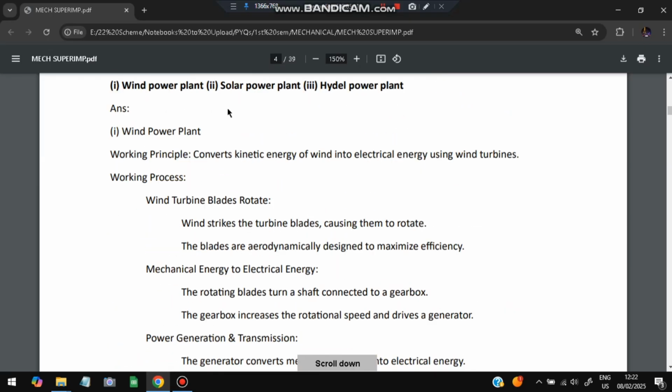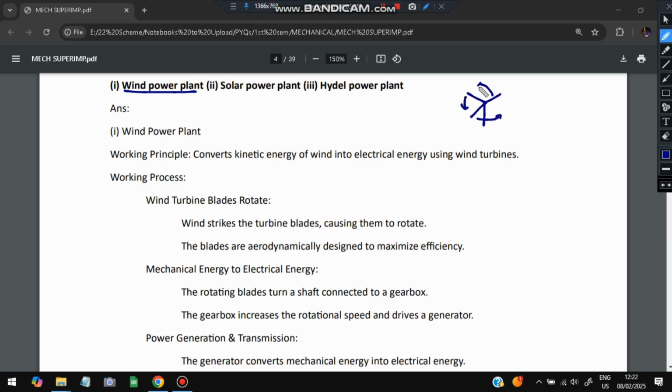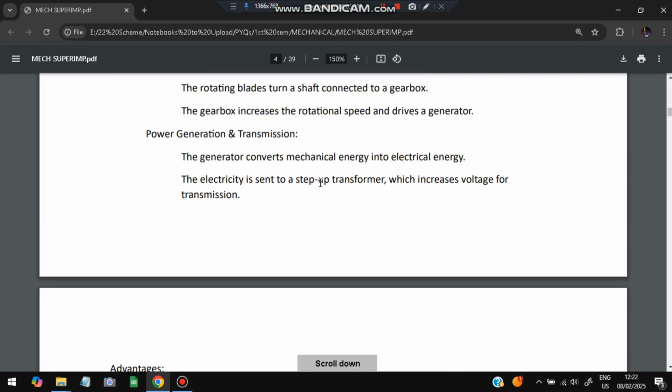Next is explain the working of wind power plant, solar power plant, and Hydel power plant. Let's have a look at the first one, which is the wind power plant. It converts the kinetic energy of the wind to electrical energy. So the wind power plant will be like this. When the air comes, the blades get rotated, and when they rotate, electricity can be generated. So it converts the kinetic energy of these blades to electrical energy. The working process is the same as I discussed: the mechanical energy is converted to electrical energy, and power is generated and transmitted.